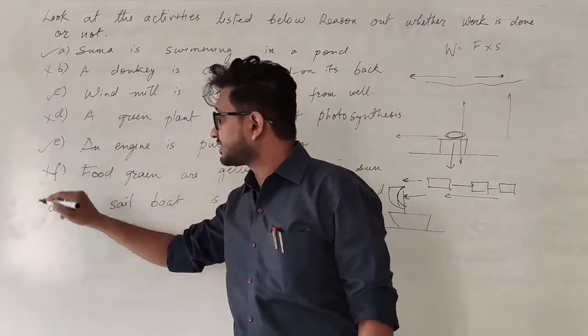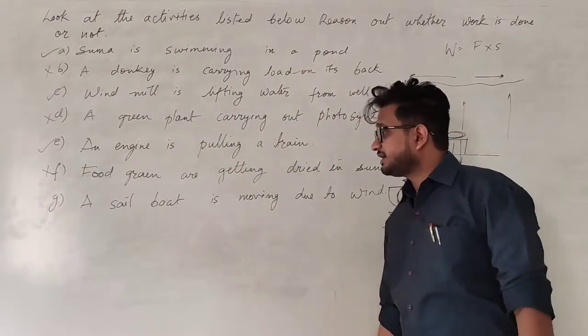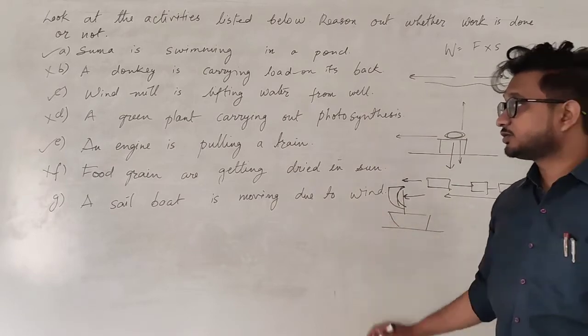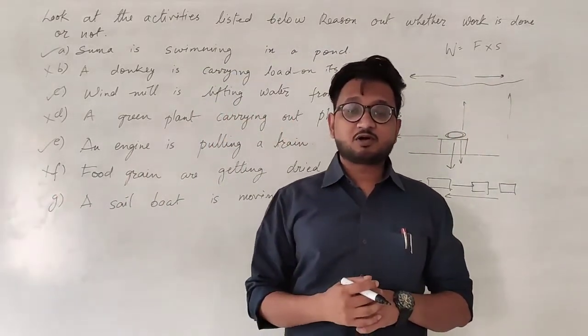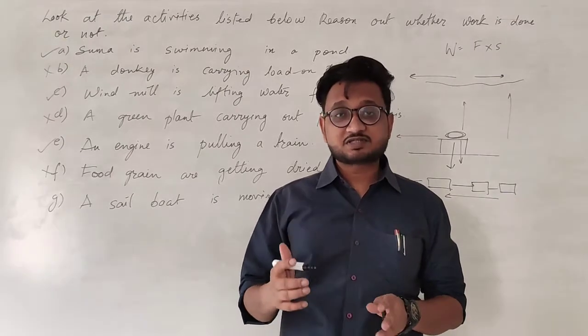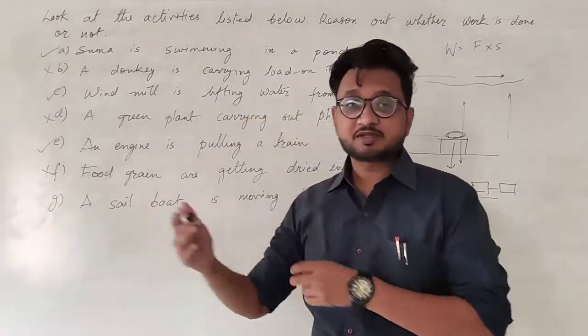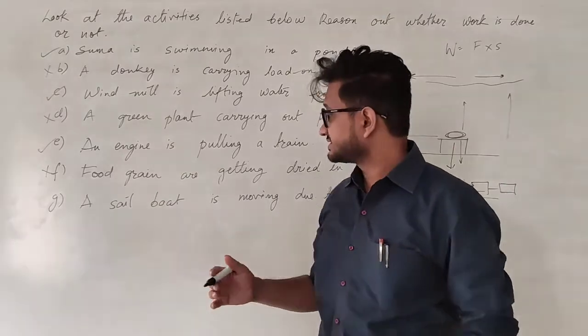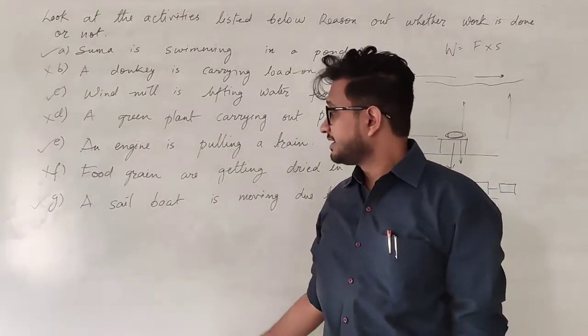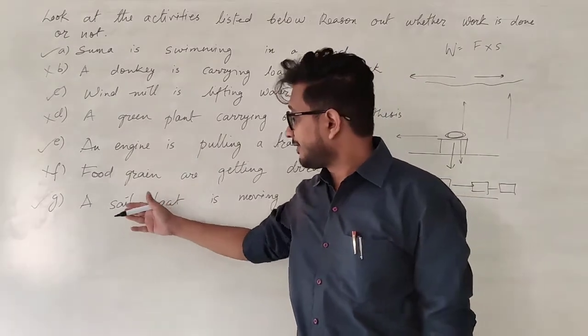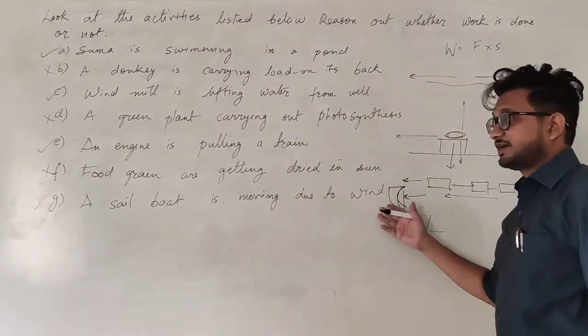So no work is done. Finally, a sailboat is moving due to wind. Wind force is applied on the sails, and the sails help the boat to move forward in the same direction as the applied force, and therefore displacement is happening and work is done on the boat by the wind energy.